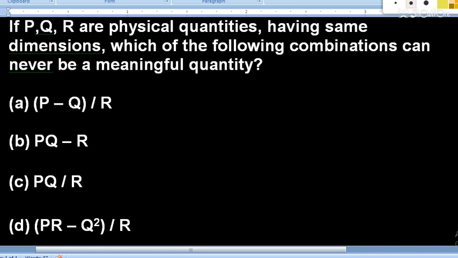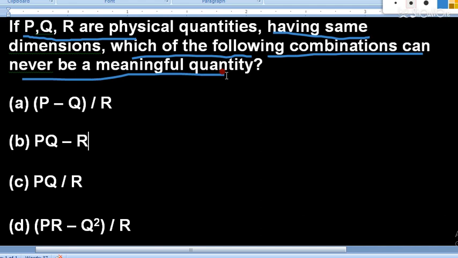You can check this question. You can pause the video and try it. If P, Q, R are three physical quantities having the same dimensions, which of the following combinations can never be a meaningful quantity? So which one will not be a meaningful quantity? That you have to find. You can pause the video and try this question. So let's see how to approach it.